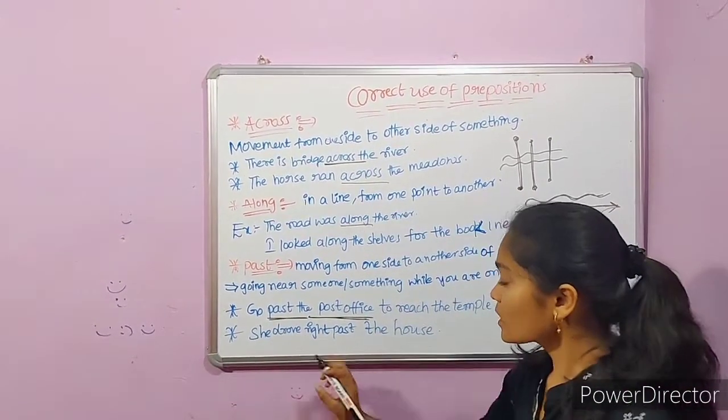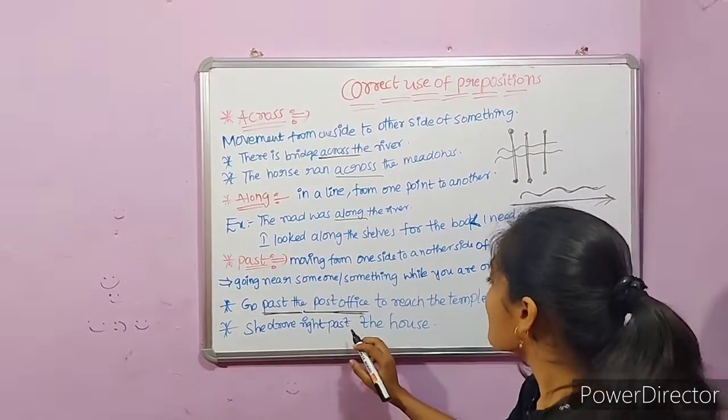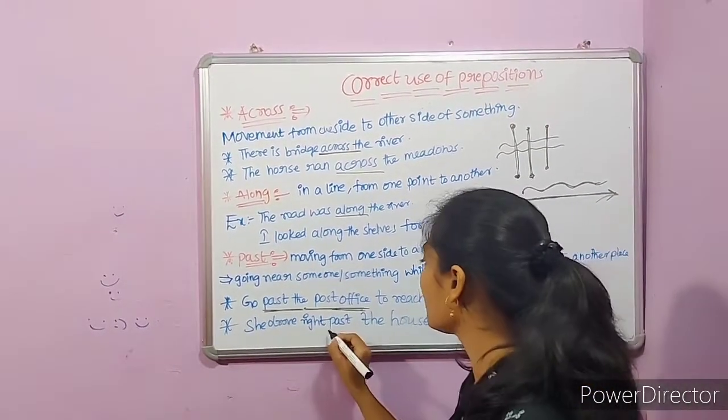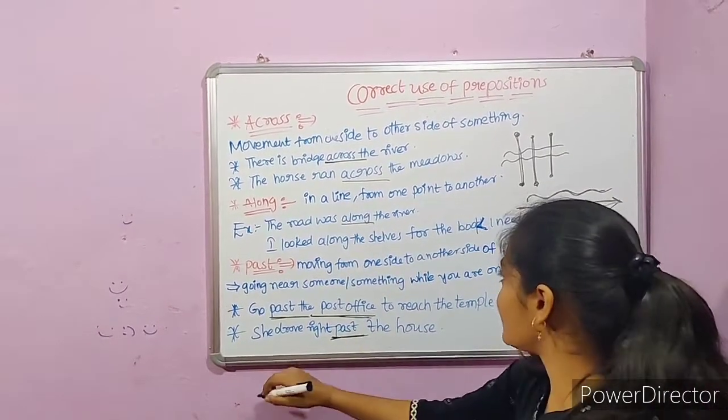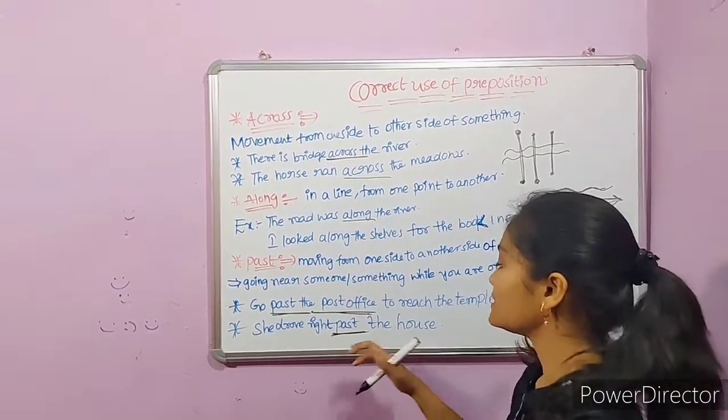Right. She drove right past the house. Here past is also a preposition. It shows a movement from one side to another side of something.